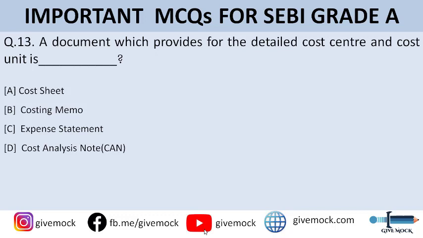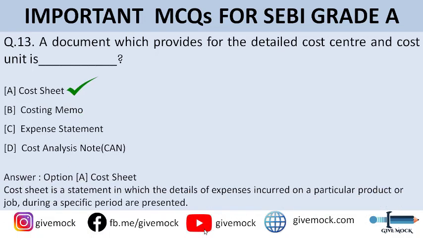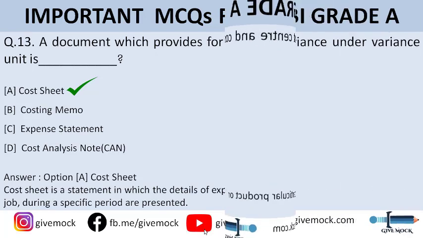Option C is expense statement. Option D is cost analysis note. So guys, the correct answer to the question is option A, that is cost sheet. Cost sheet is a statement in which the details of expenses incurred on a particular product or job during a specific period are presented. Let's move on to question number 14.